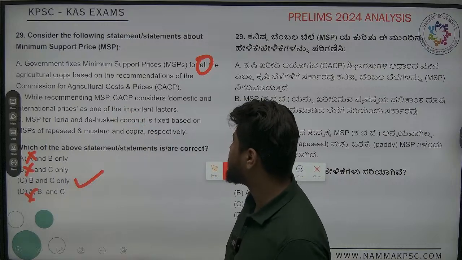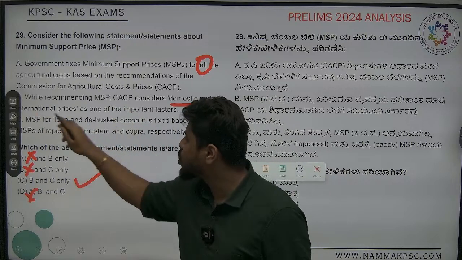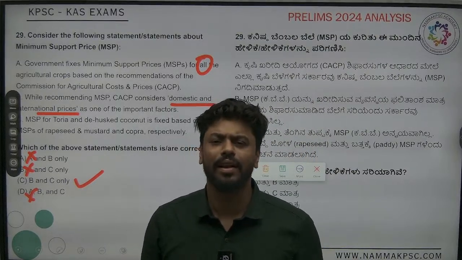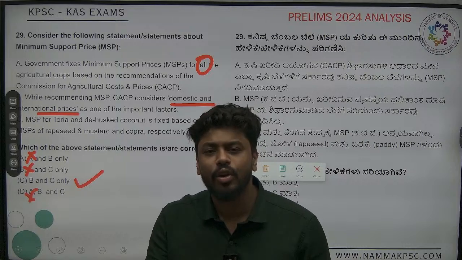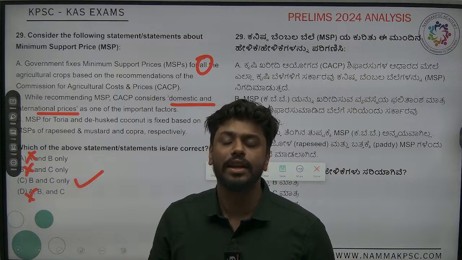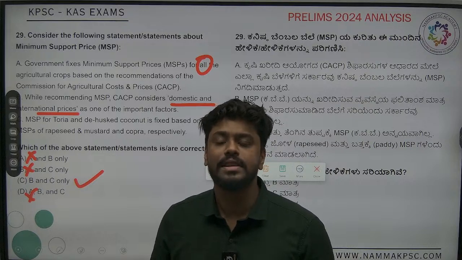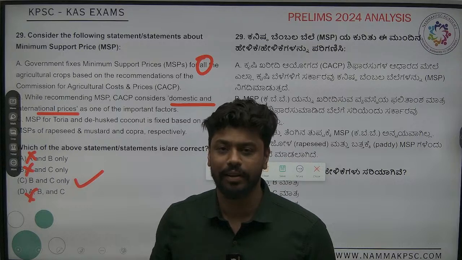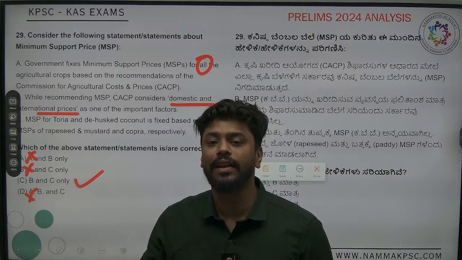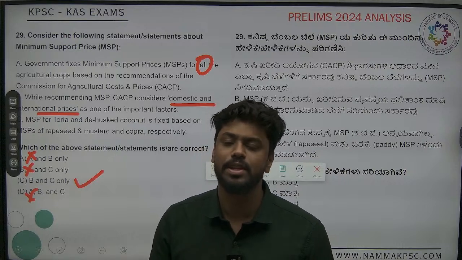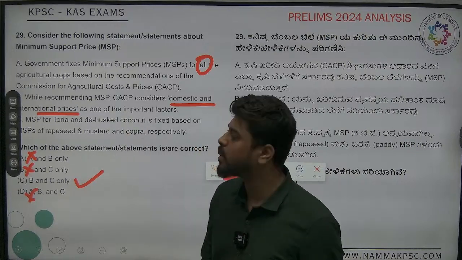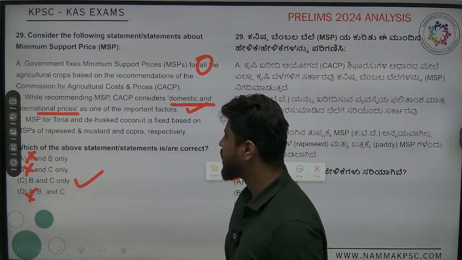While recommending MSP, CACP considers domestic and international price as one of the important factors. Yeah, see, CACP, it considers a lot of things. In that, domestic and international prices is also one of the important things, because it should see that the spillover effect does not lead to any countervailing effect. Countervailing means that subsidies which are given should not affect the international market, and that's very important. So when they are calculating MSP, CACP does take into effect the domestic and international prices. Okay, so this is correct.